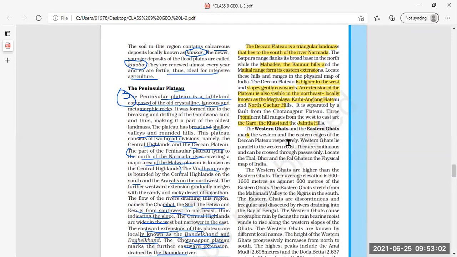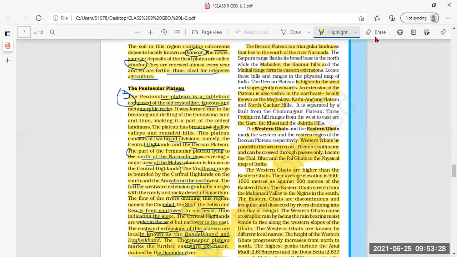Now again, the Western Ghats and the Eastern Ghats mark the western and eastern edge of the Deccan Plateau respectively. Respectively means in the western side of the Deccan Plateau, Western Ghats are there. In the eastern part of the Deccan Plateau, Eastern Ghats are there. Clear? So Western Ghats lie parallel to the western coast.